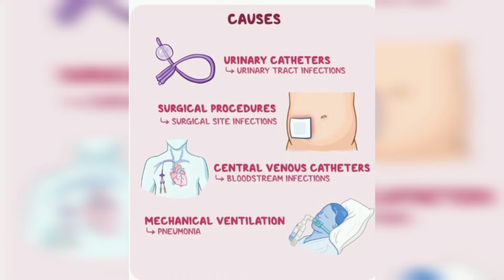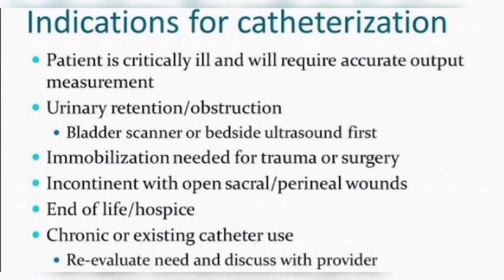After surgery, if the patient develops any infection, we call it surgical site infection. After insertion of a CVC line, if the patient gets any infection, we call it catheter associated bloodstream infection. And one more is VAP, ventilator associated infection.